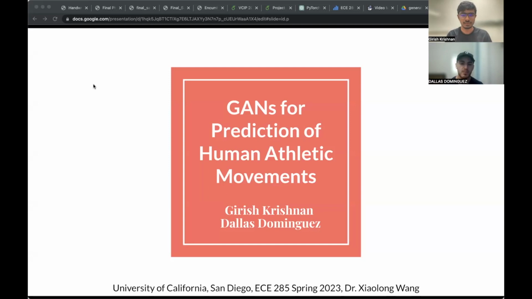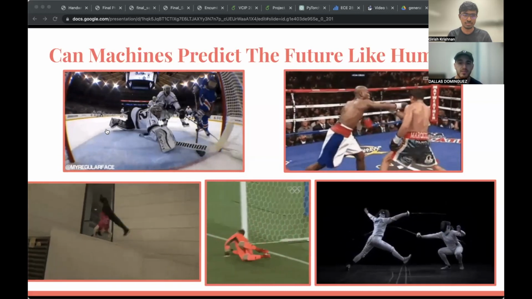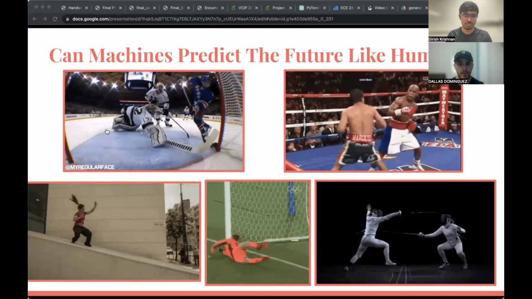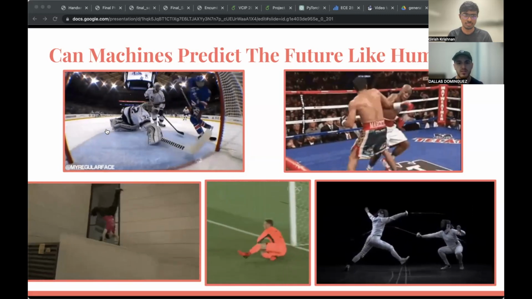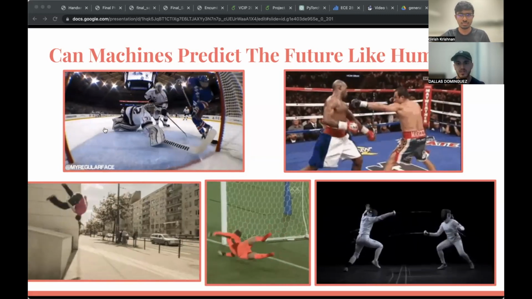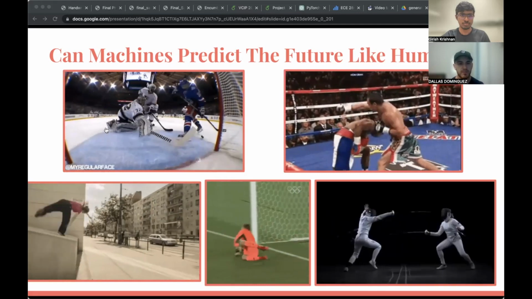Today, we're going to be discussing a topic we covered for our final report for Intro to Visual Learning that has to do with future video prediction based on past frames. The ability to predict the future based on past experience and intuition is a fundamental trait that we as humans use to survive each day. We see the best examples of this phenomenon in sports, where split-second predictive decisions could mean the difference between a victory, a loss, or even an injury. It almost looks like magic when a combatant can completely read their opponent's move and perfectly counteract it.